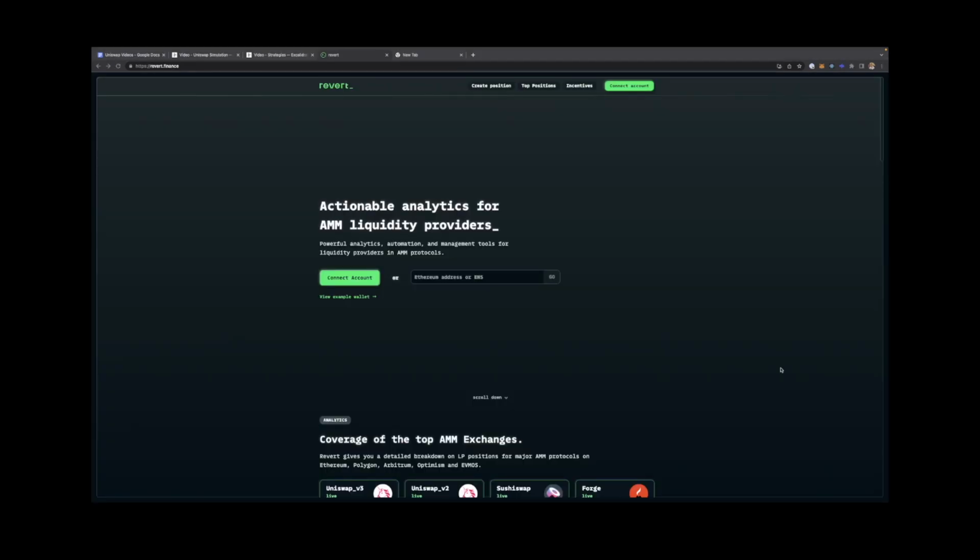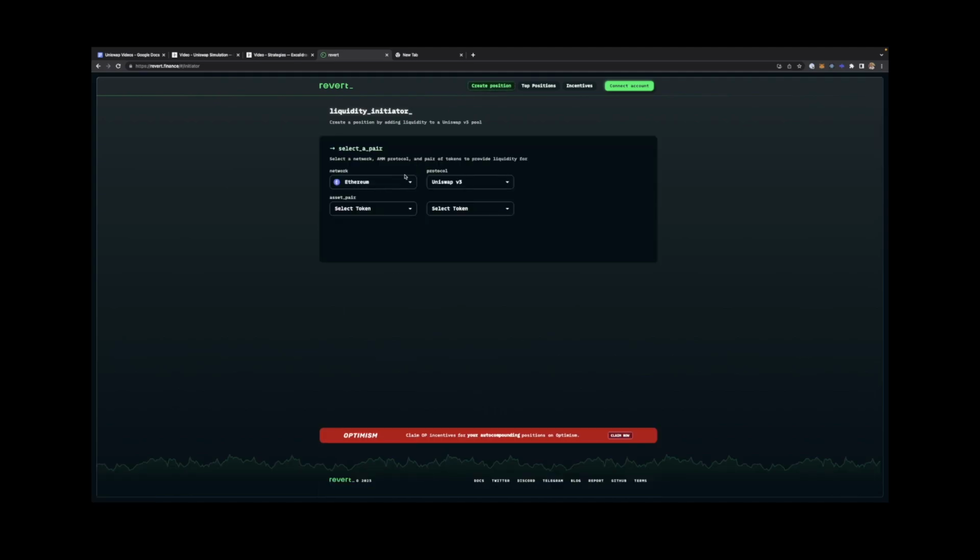Let's look at the second great tool, which allows us to backtest our strategies. To backtest a strategy, first go on to create position. You actually don't need to create a position, right? But you can get started, backtest your strategy, and you can choose whether you want to create it from Revert Finance or whether you want to just go to Uniswap and create your position from there.